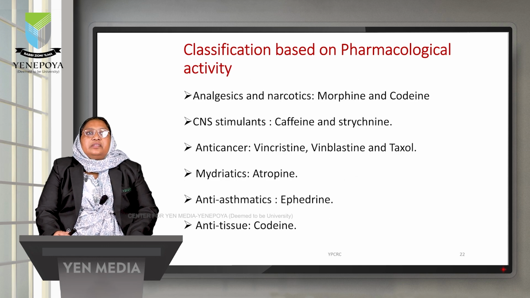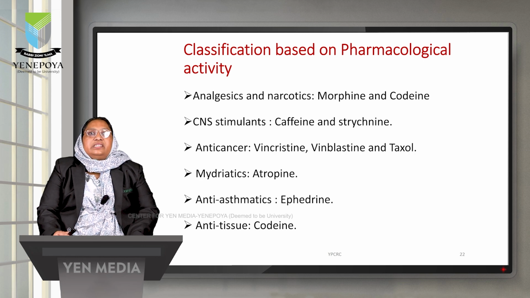Next is classification based on the pharmacological activity. Here the alkaloids are classified based on what kind of activities they are used for. For example, for analgesic and narcotic activities, morphine and codeine are used. The alkaloids which are used to stimulate the central nervous system are called CNS stimulants. Examples are caffeine and strychnine.